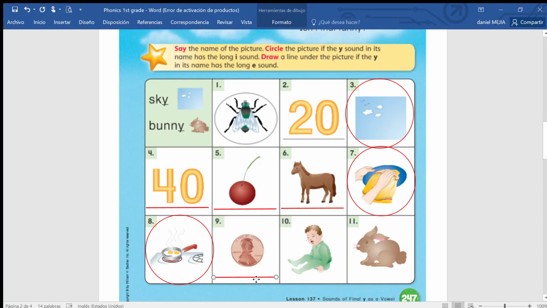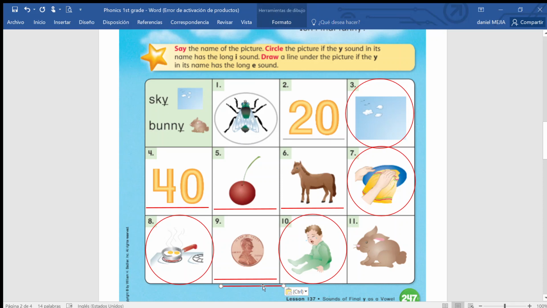Good. Number 10. Cry. The baby is crying, so it's cry. What do you do? Is it the long I or long E? Yes, long I. So you are going to circle it. Good. And the last picture for this. Bunny. Yes, long E. So you're going to underline.